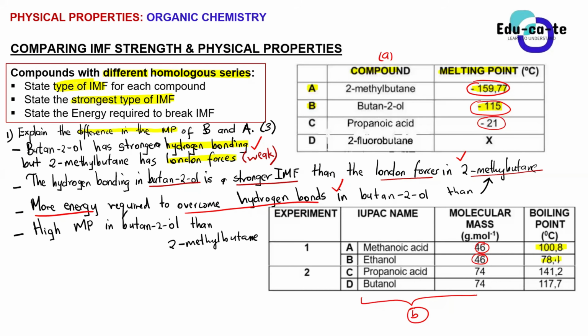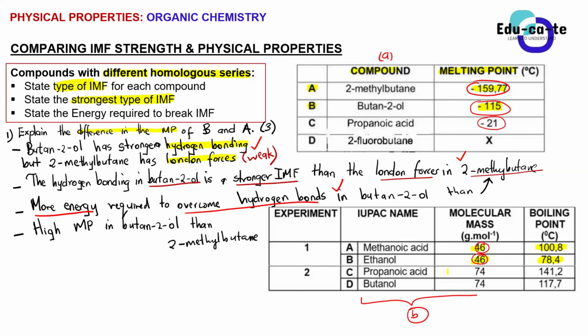How can you possibly explain the difference between methanoic acid and ethanol, because both of them have the same molecular mass? They have the same molecular weight, in other words, the same heaviness. If you take 1 mole of methanoic acid and 1 mole of ethanol and put them on an electronic balance, both will weigh 46 grams. So they have the same mass.